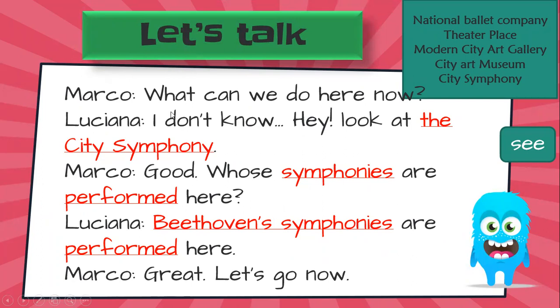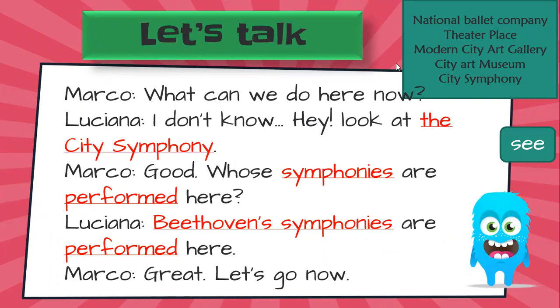So one more time. What can we do here? I don't know. We can watch a movie. Let's go to the movie theater, for example. But in this case, we are going to use those places that are in your student book. Look here.